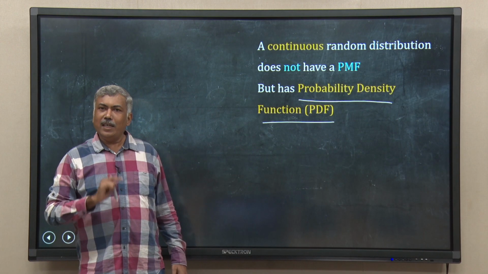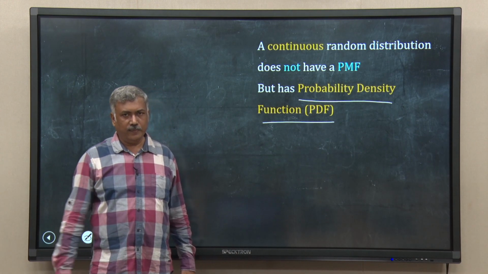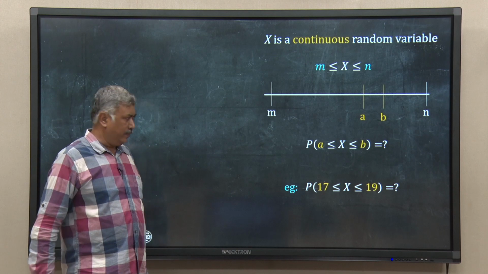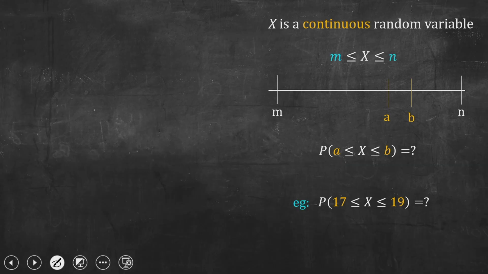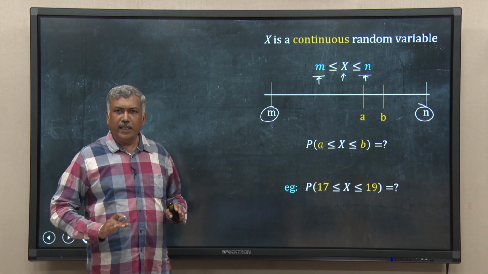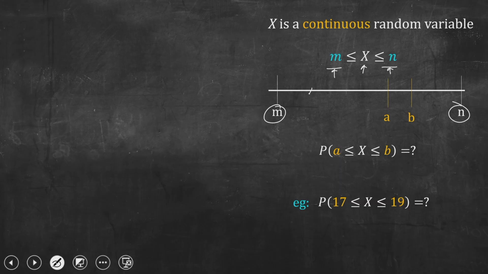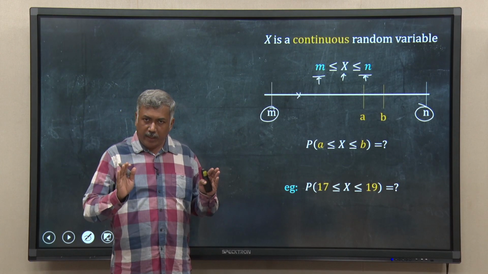And in this lecture, I will explain what is PDF. Let us start that. Again, take the number line. So, generalize it. X is a continuous random variable that varies from m to n, right. So, on the number line I have marked m and also n. In this case, it does not make sense to ask what is the probability that x will take this particular value somewhere there, which I marked by the cross. It does not make sense.